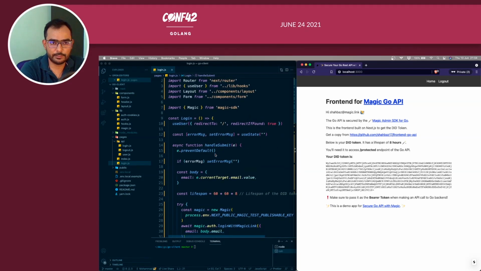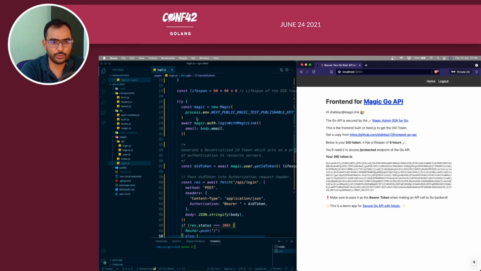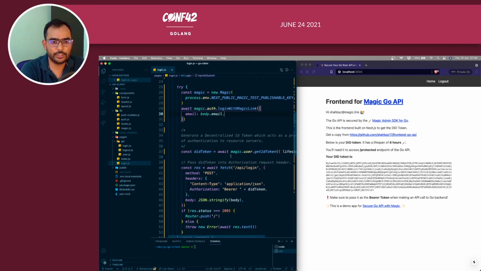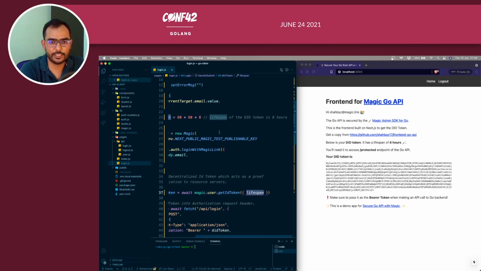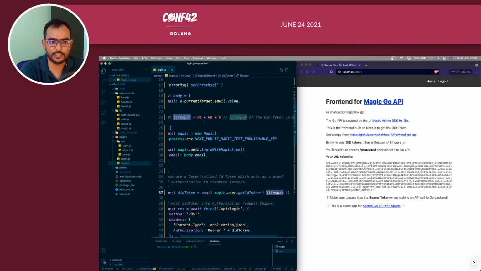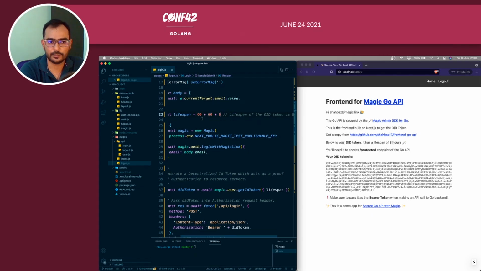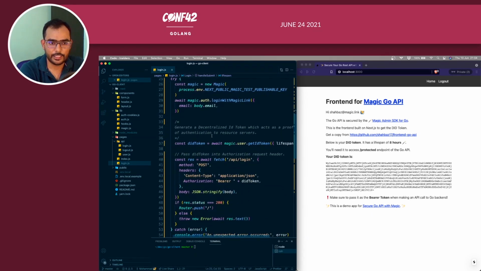So what has happened, similar to what I was saying, you do auth.login with magic link and pass on the email. Additionally, you can create a DID token by calling the user module and calling the function get ID token and passing on the lifespan. Here, the lifespan of the DID token is 8 hours. Consider this as seconds, minutes, and hours. So this is equivalent to 8 hours. And so we get a DID token. You can see how it looks.